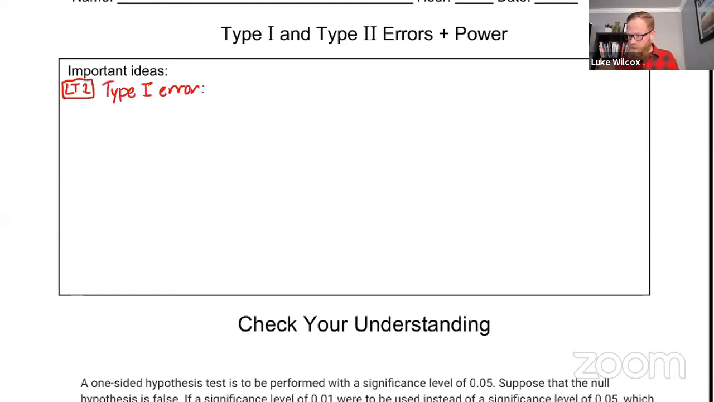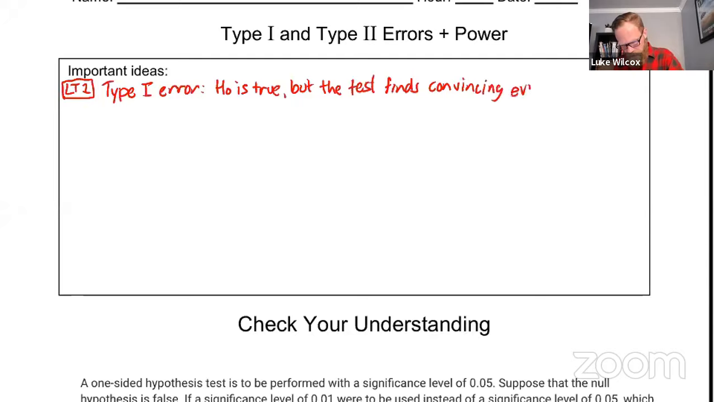Okay, the definition for a type 1 error is that the null hypothesis is true, but the test finds convincing evidence for the alternative, finds convincing evidence for H_A, right? That would be an error, right? That the null is true, but the test finds convincing evidence for the alternative. Make an error there. That's type 1. Type 2 error.